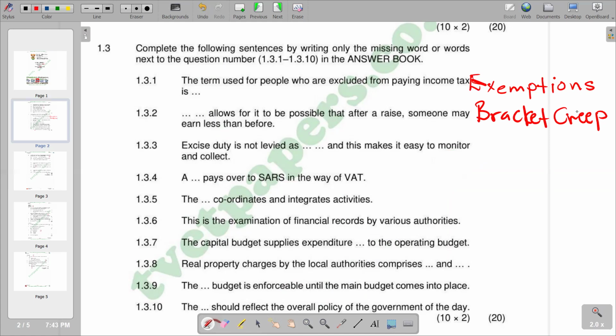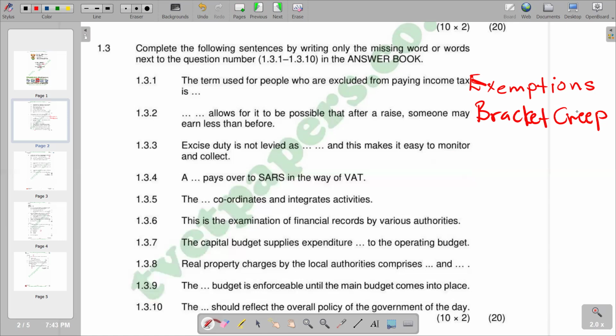The scenario pushes individuals into higher tax brackets, and at the end of the day, an increase in income taxes will be higher than the increase in real income. That is the essence, which results in someone earning less than before. So that's a bracket creep.